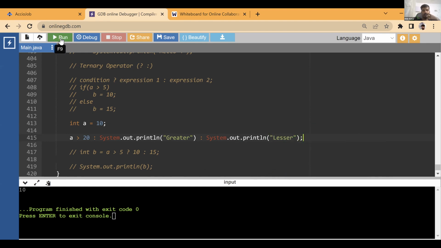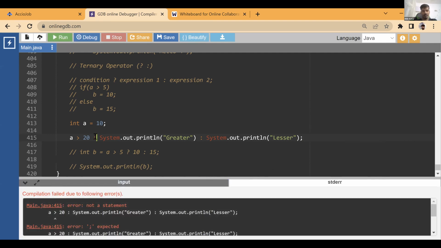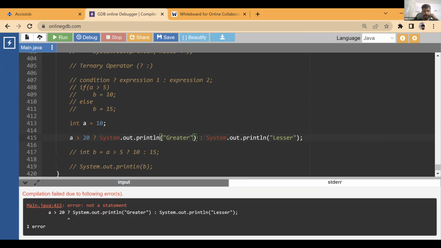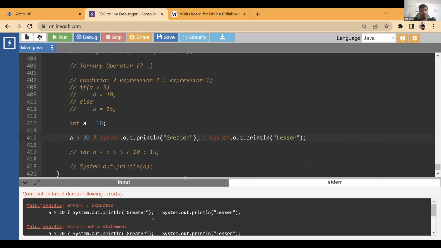Okay, let's try to run this. Oh, sorry. First there is this problem. This has to be a question mark. Does it work in this one? No. Okay, we cannot have this. This has to be in brackets or something like that.